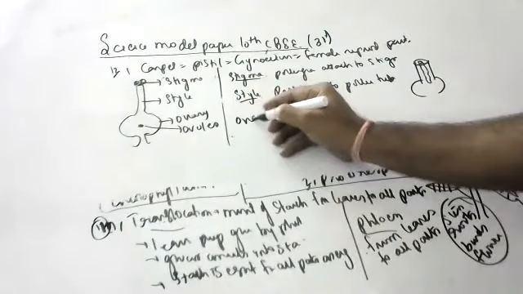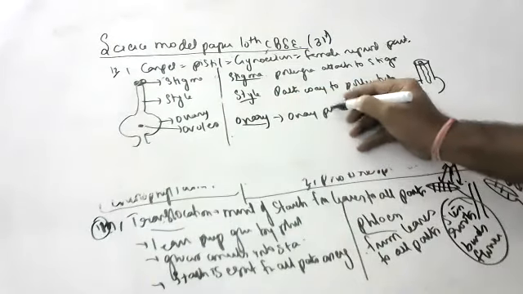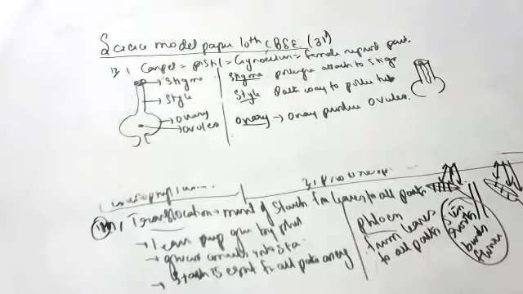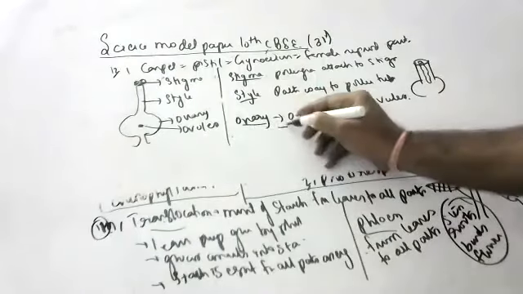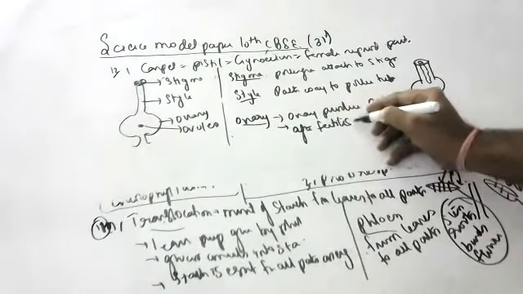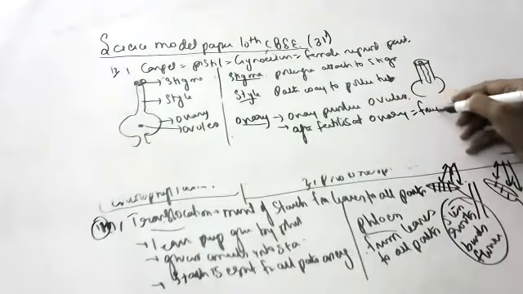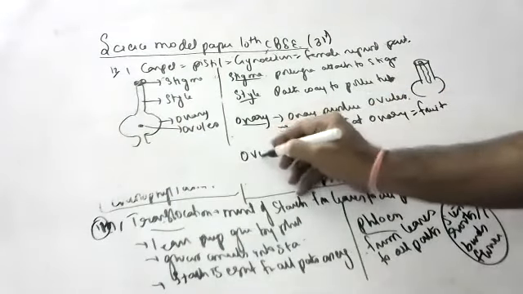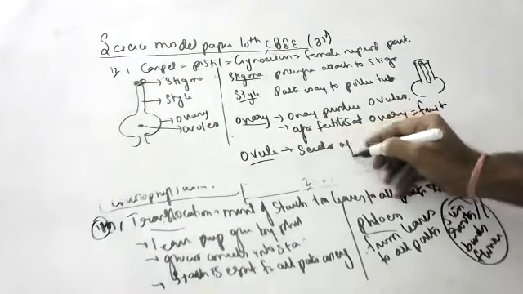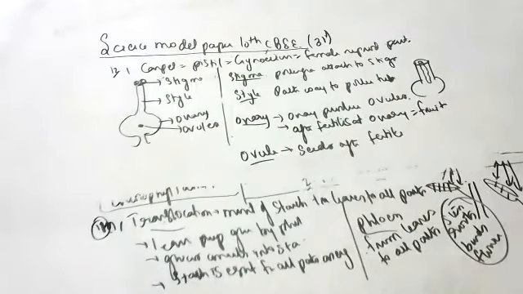Next, ovary. What is the function of the ovary? Ovary produces ovules. And after fertilization, the ovary turns into fruit. And the ovule converts into seed after fertilization.